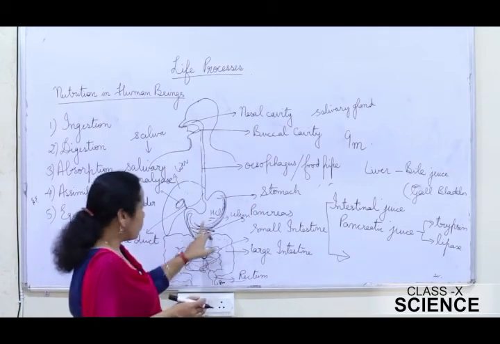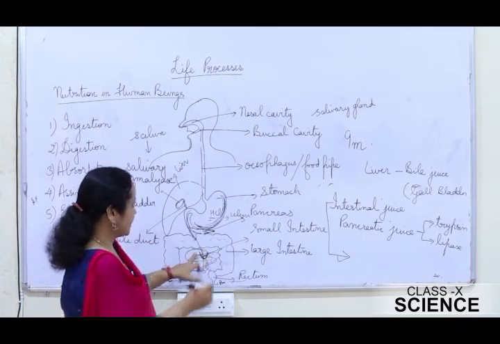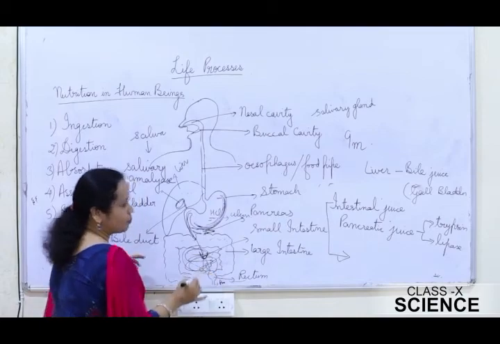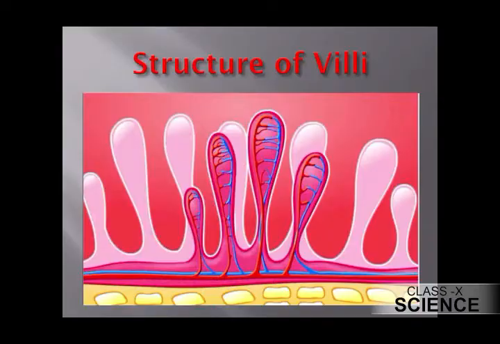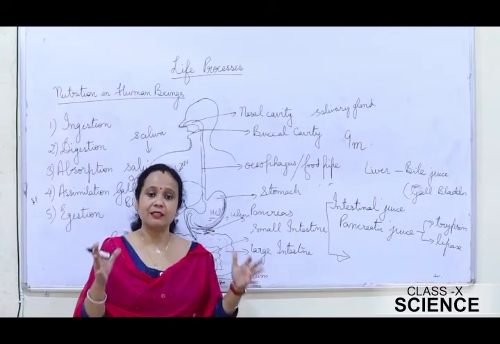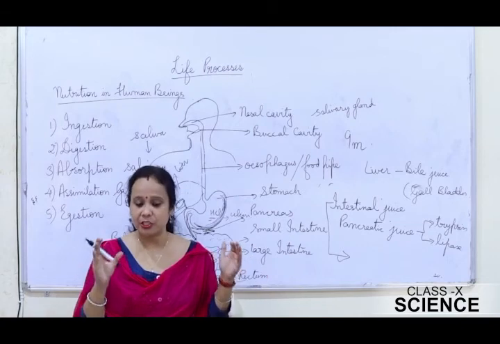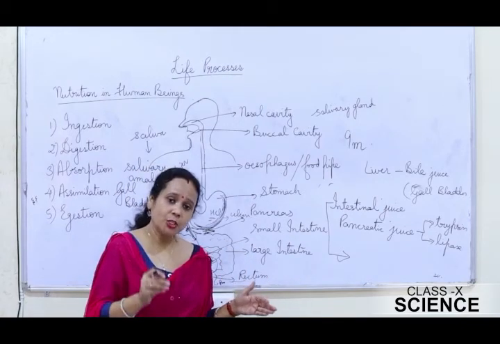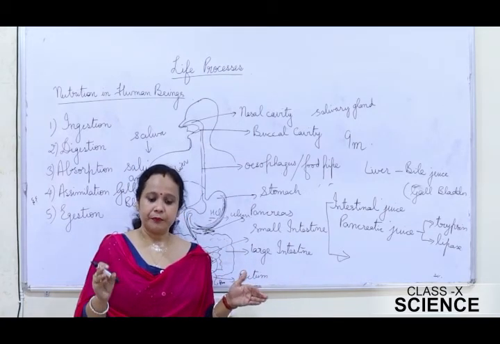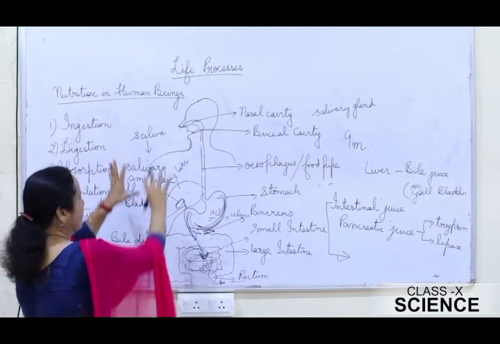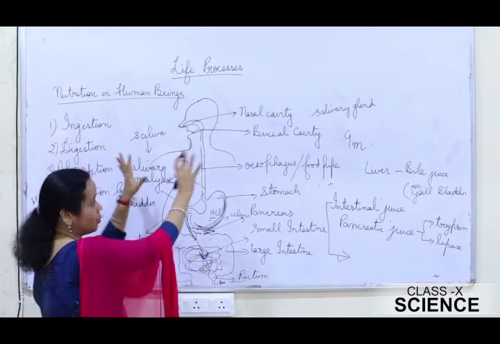Now, the inner wall of the small intestine is here. The inner wall of the small intestine has a lot of finger-like projections. Just see the picture. It has a number of finger-like projections, and these finger-like projections increase the surface area of absorption for the digested food. And they are also richly supplied with blood. So this is all about digestion.